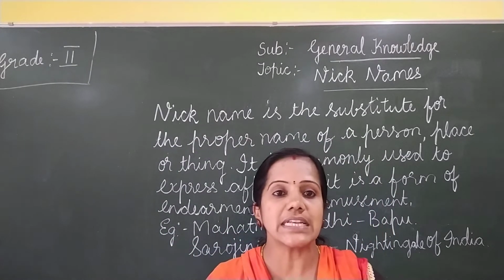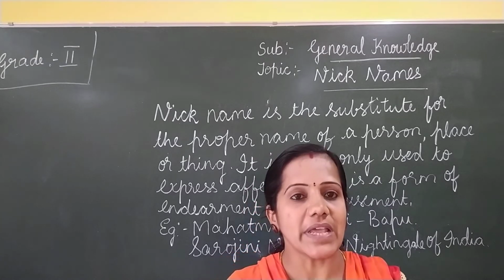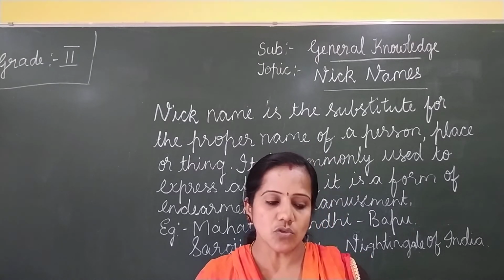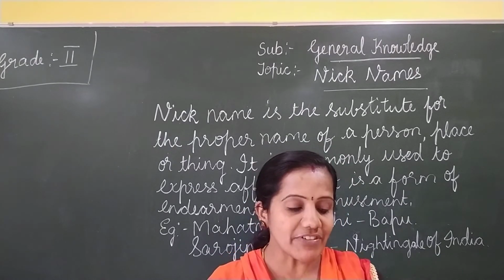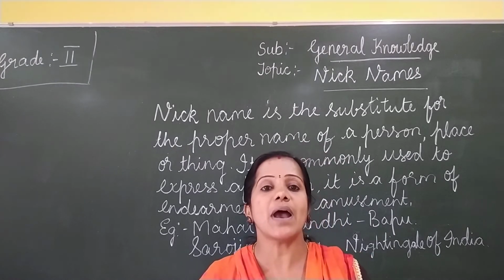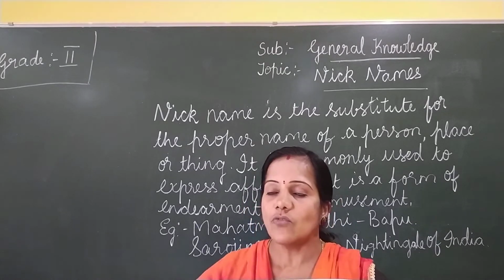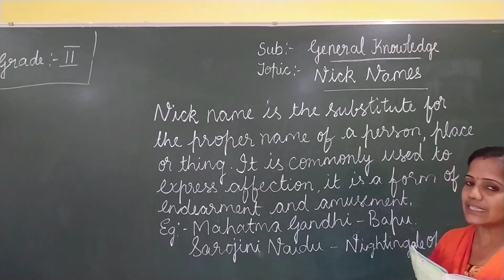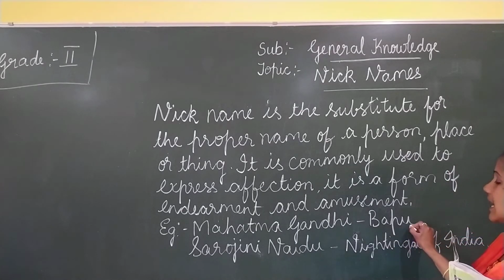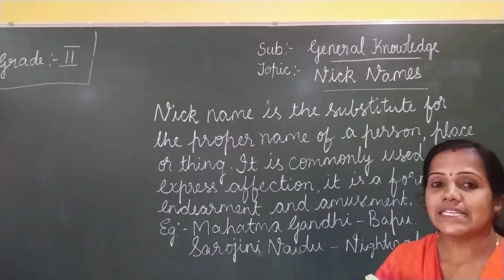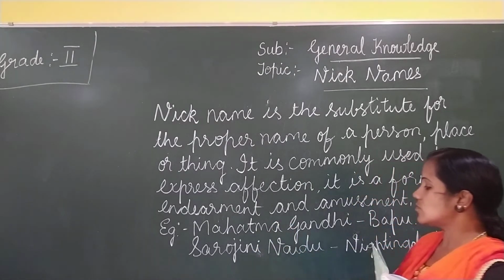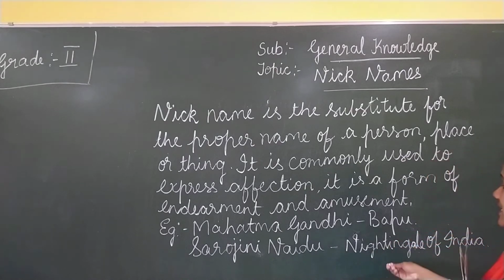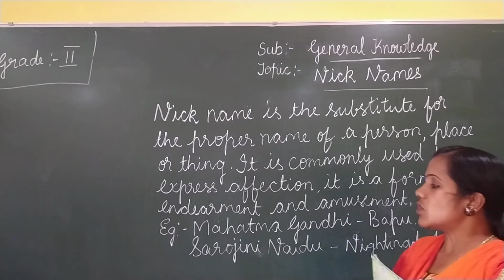So we use nicknames also for places and persons. Some of you all have a nickname. Like this, our famous personalities also have nicknames. For example, Mahatma Gandhi was called Bapu. So Bapu is the nickname of Mahatma Gandhi. And Sarojini Naidu's nickname is Nightingale of India. So these are examples of nicknames.